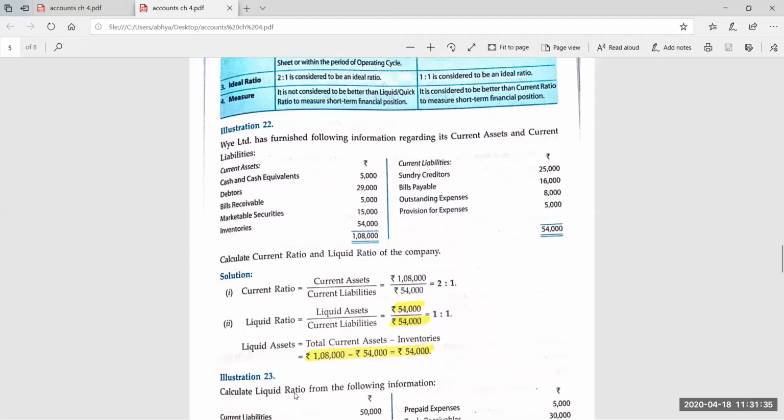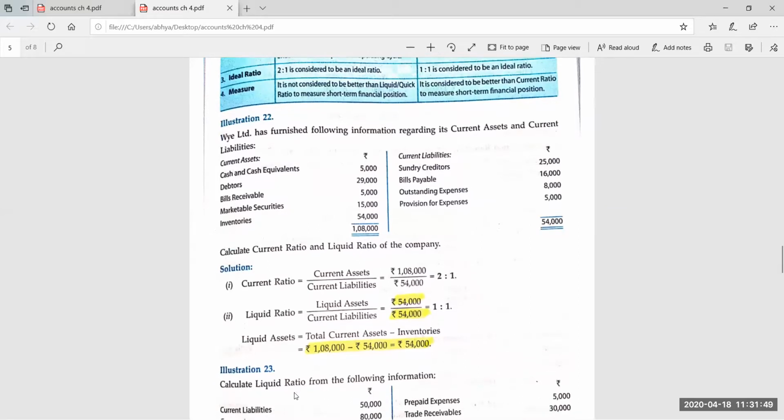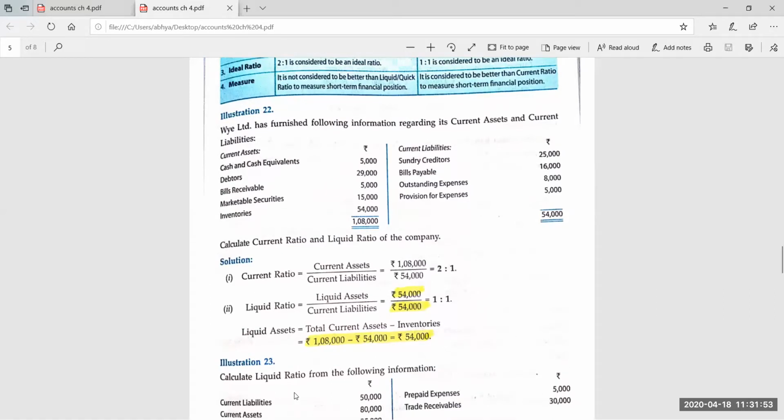You will add all the current assets, and the total of the current assets is 1,08,000. It is already given in the question. And the total of the current liabilities, all the liabilities here being current liabilities, is 54,000. So we just put the values in the formula and find the answer, which is 2:1. It means that is the standard ratio the firm is maintaining. Then second, we have to find out the liquid ratio.